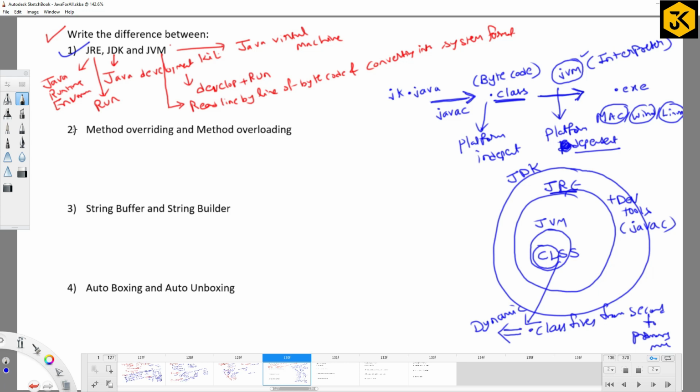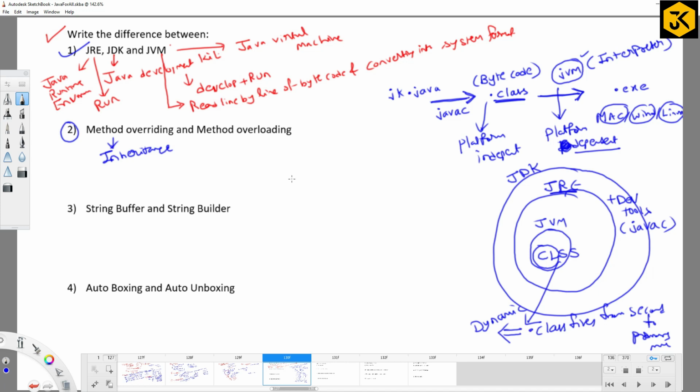Can you differentiate between method overriding and overloading? Yes, right? Basically, both have some differences. Method overriding is something you get when you follow the concept of inheritance especially. Am I right or not, right? So when you follow the inheritance concept,